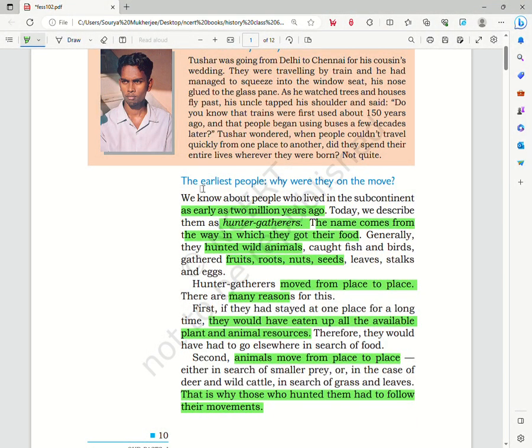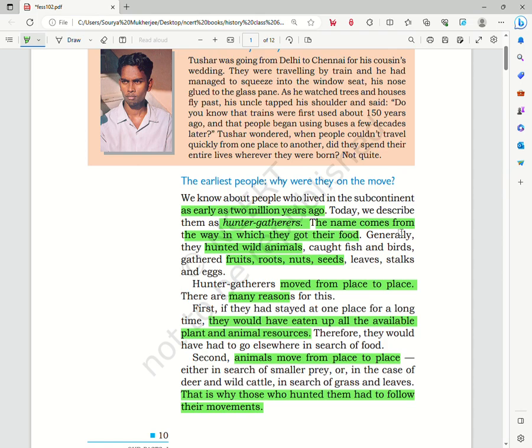The starting portion talks about the earliest people. Why were they on the move? In the subcontinent, we see that people lived from as early as 2 million years ago, and they were primarily hunter gatherers. The name of these people is hunter gatherer because they went to different places and sustained themselves on the food that they hunted or gathered from nature.